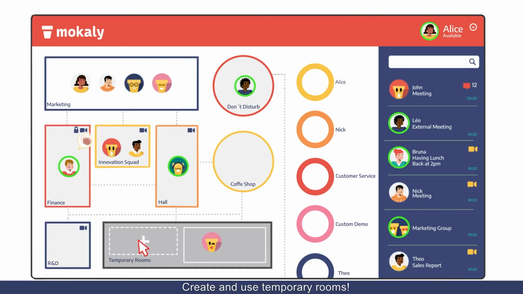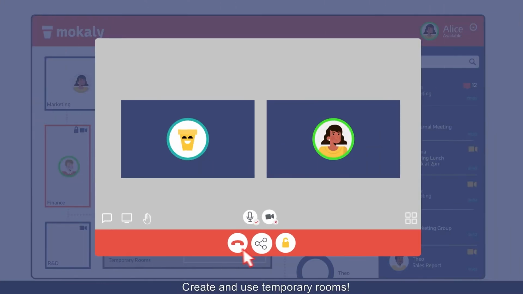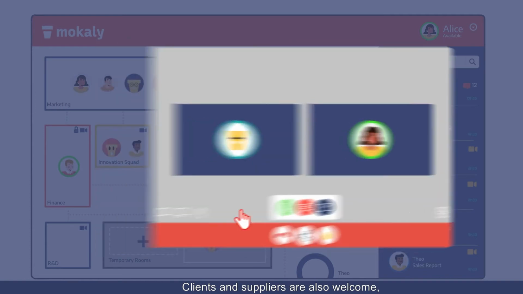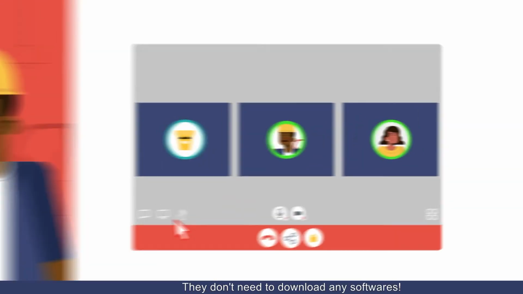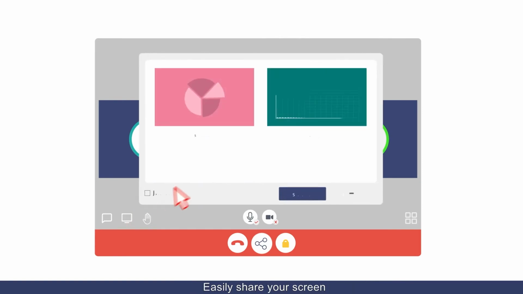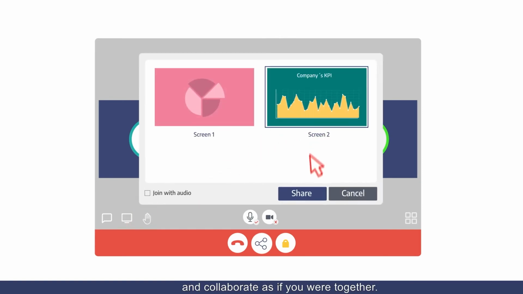You want privacy? Create and use temporary rooms. Clients and suppliers are also welcome. Just send them the link. They don't need to download any software. Easily share your screen and collaborate as if you were together.